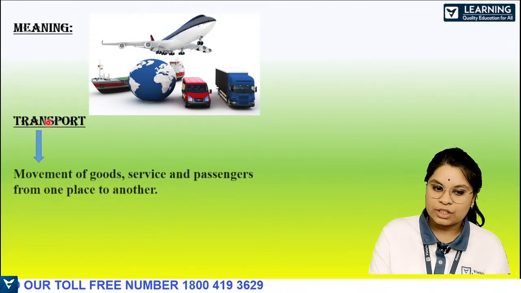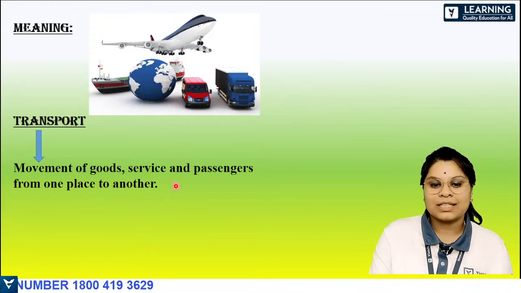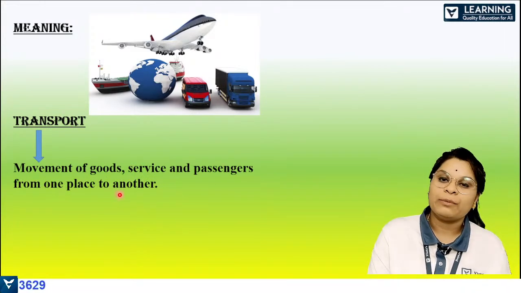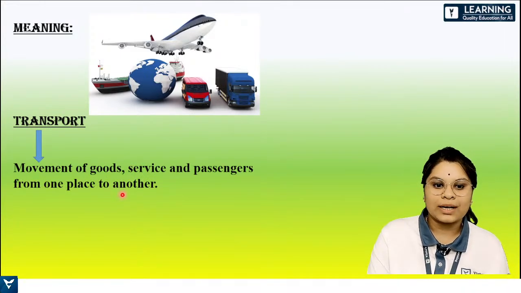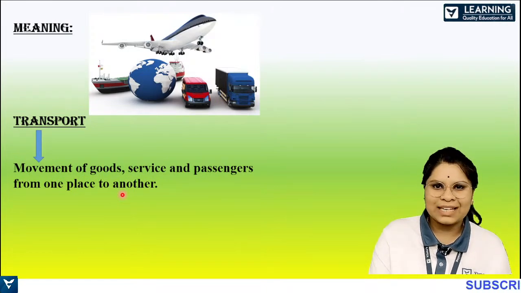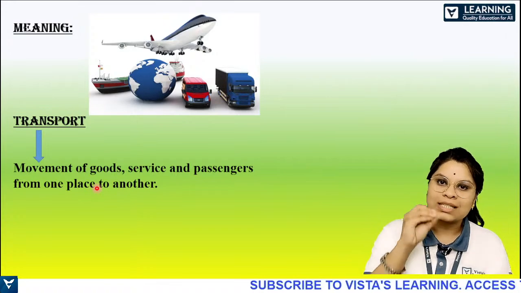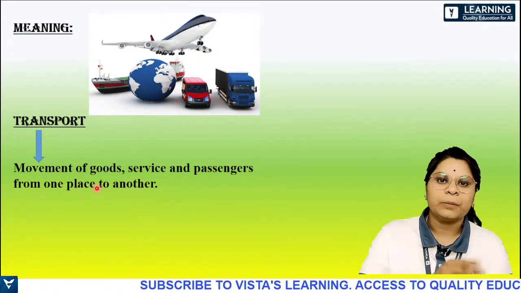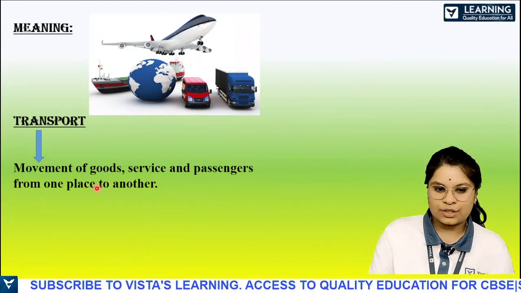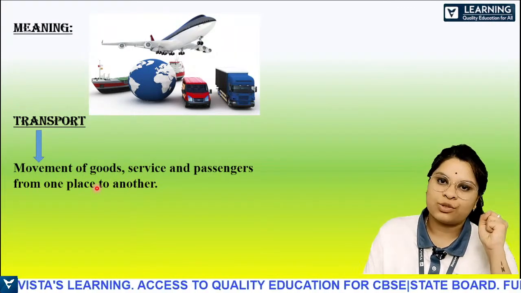So you have the definition. So movement of goods, services, passengers from one place to another is basically called transportation. That's it. Very easy, no? So this is the definition. So movement of goods, services and also passengers from one place to another. So this is the meaning of transportation.